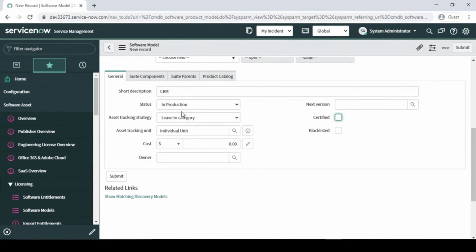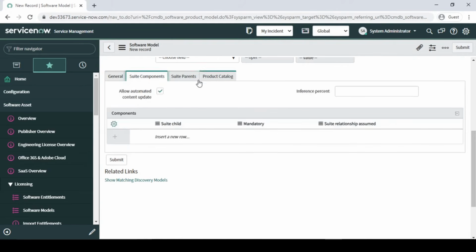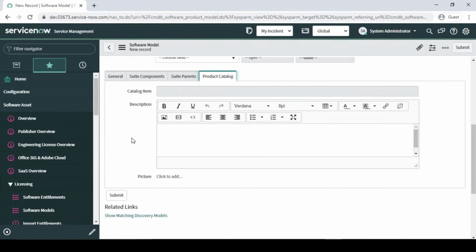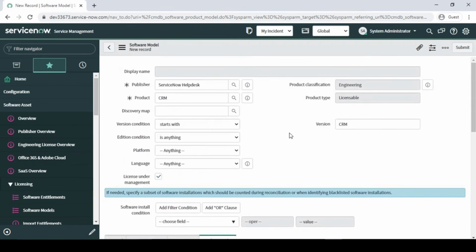So here I'm giving status as production. New version, no, not required, leave it as it is. Blacklisted, no, we don't want that. From here, guys, we can have blacklisted items and such. Site composition, other things we don't want. If we have a product, then we can import it over here as a product one also. Fine.